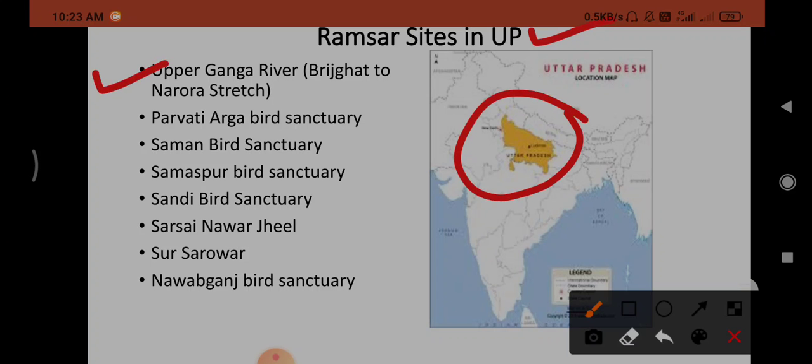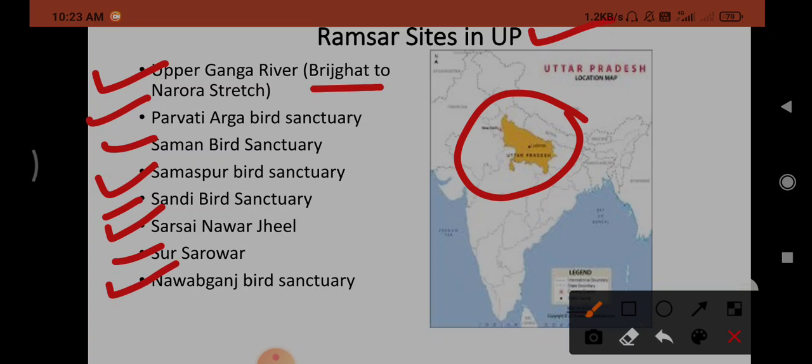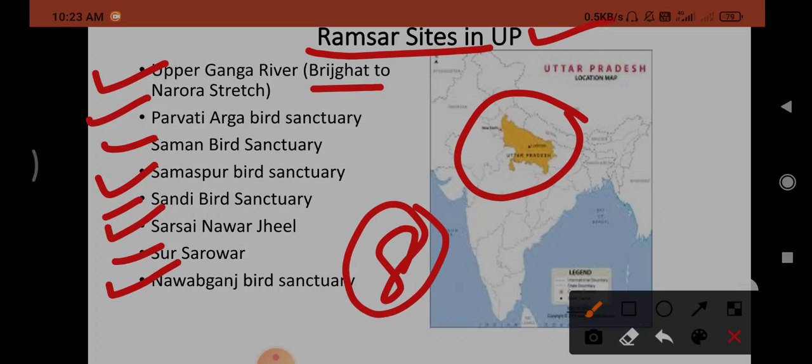Upper Ganga River, which is from Bridge Ghat to Narora Stretch, and Parvati Arga Bird Sanctuary, Saman Bird Sanctuary, Samaspur Bird Sanctuary, Sandhi Bird Sanctuary, Sarsai Nawarjeel, Sur Sarovar, and Nawabganj Bird Sanctuary. These 8 are designated in Uttar Pradesh as Ramsar sites. So Uttar Pradesh has the most number of Ramsar sites, with 8.